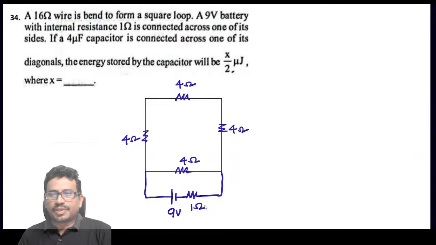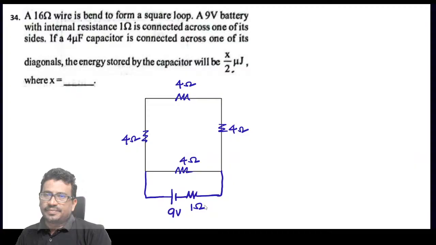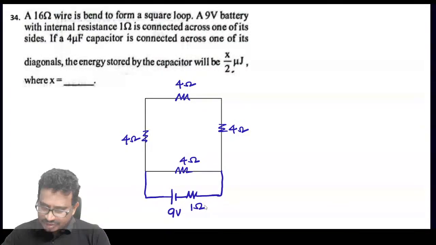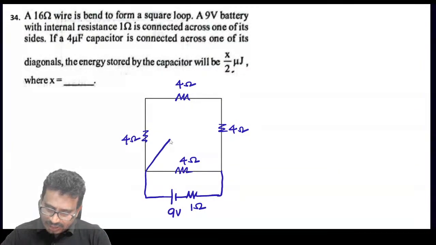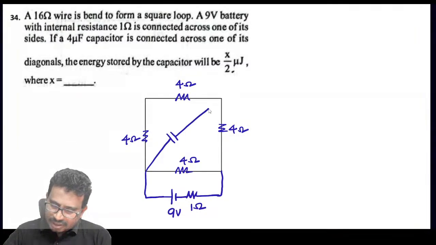If a 4 microfarad capacitor is connected across one of its diagonals, so here this diagonal they connected. Let us consider here the capacitor is connected in the diagonal, and that is 4 microfarads.